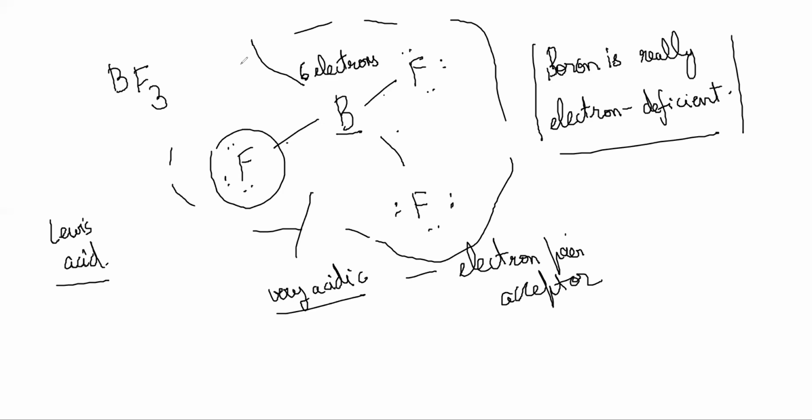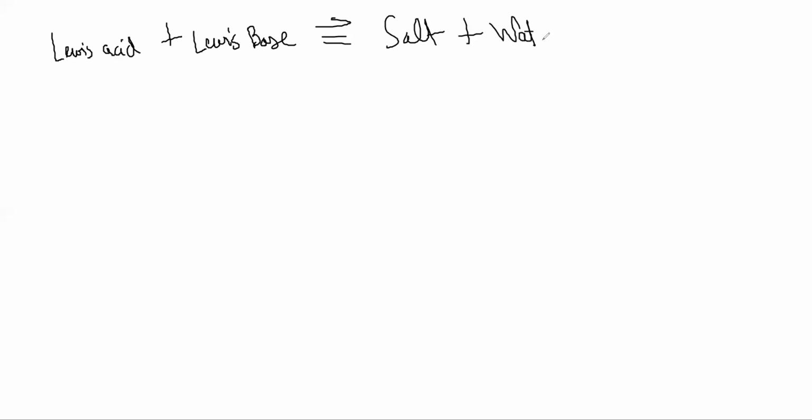Lewis acids and Lewis bases are far more general. Now, in general, the reactions that happen are of this type: Lewis acid plus Lewis base will react to give some salt plus water generally. This is called a neutralization reaction.